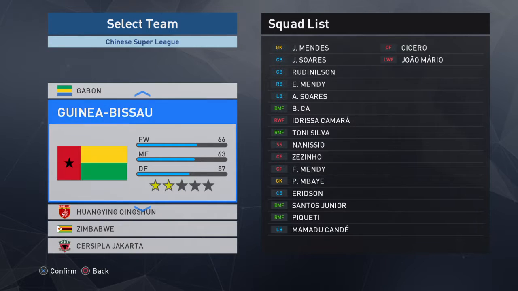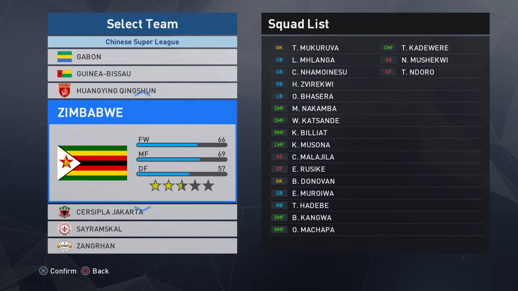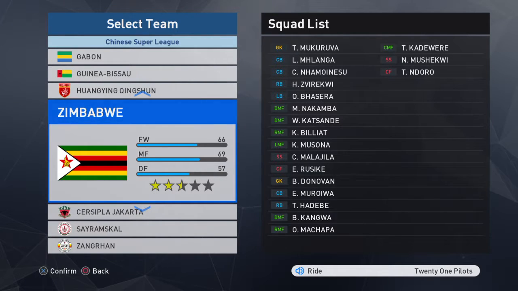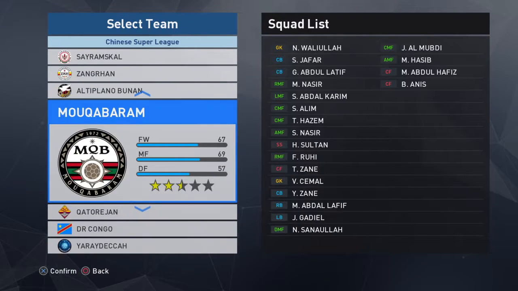So that's Gabon there. That's the Guinea-Bissau lineup here. Some players I just edited, renamed them, and changed the nationality and stuff like that. And some players who are already in the game, I just clone them and put them on here. So that's Gabon, Guinea-Bissau, Zimbabwe. That's Zimbabwe right here, and that's the lineup for Zimbabwe. And as you go down, let's see who else.